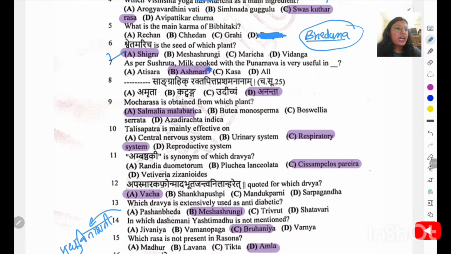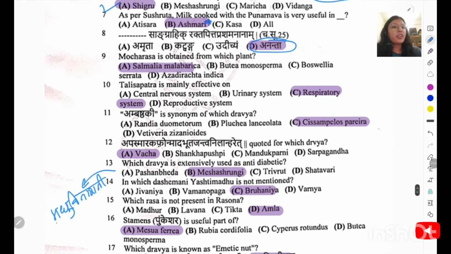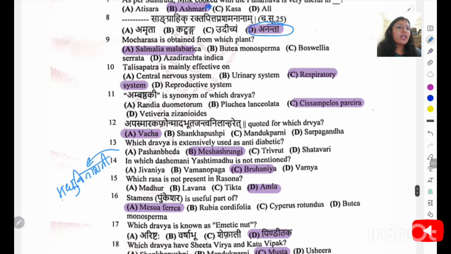Dashasangrahikam Rakta Pittam Prashamanam. So it is regarding Ananta or Shariva, Hemidesmus indicus. Moch Rasa is obtained from which plant? Moch Rasa is obtained from Salmalia malabarica. Then Talisapatra is mainly effective. So Talisapatra is mainly indicated in Kasa, Swasa, etc., so respiratory diseases. Ambashtaki is one of the synonyms of Patha, and out of this is the Season Pallium Pariarum.